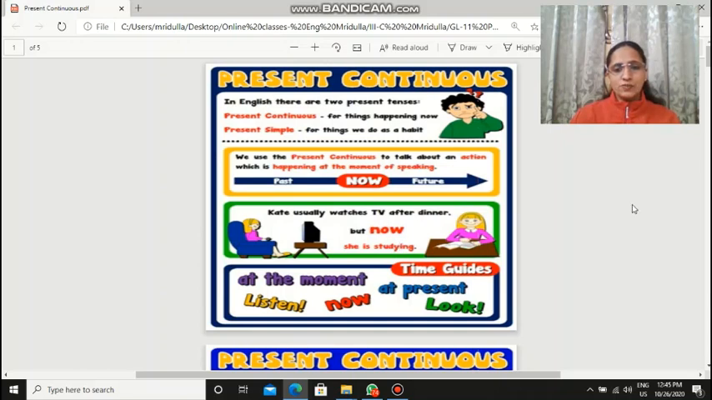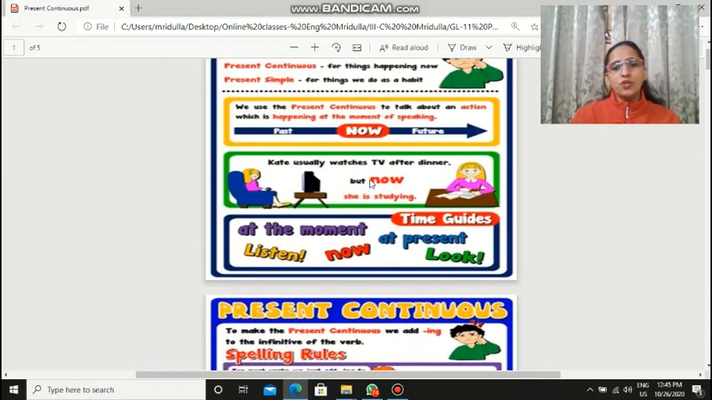Now look at these two sentences. Kate usually watches TV after dinner. But now she's studying. Kate usually watches TV after dinner is simple present, right? Something she does regularly, right? But what is she doing now? She is studying. But now she is studying. So that is present continuous. Okay?